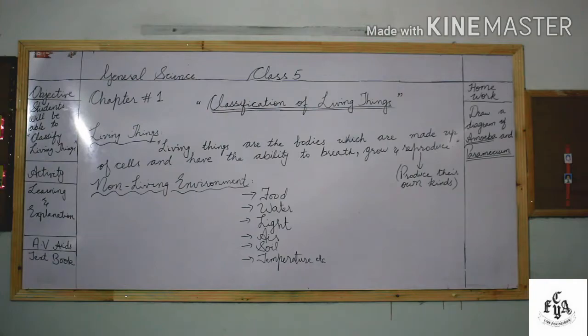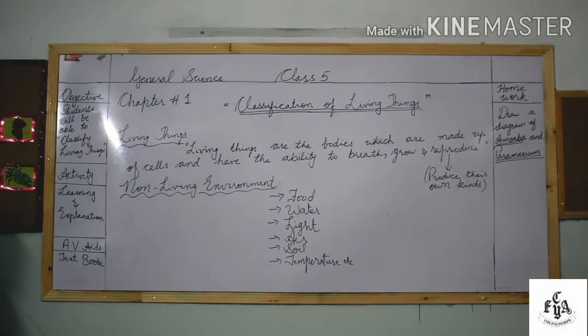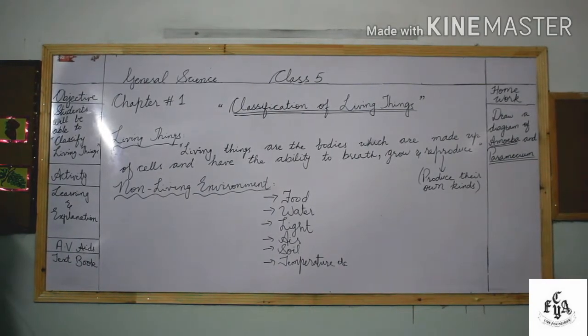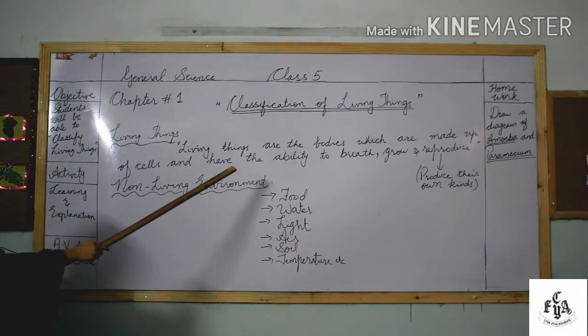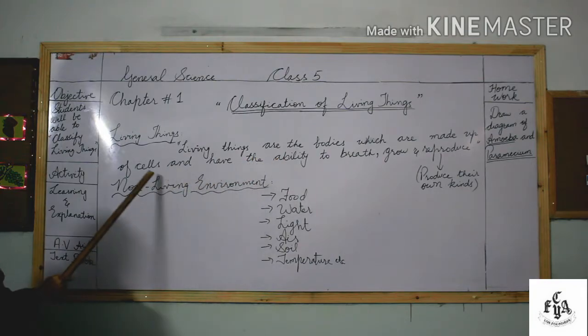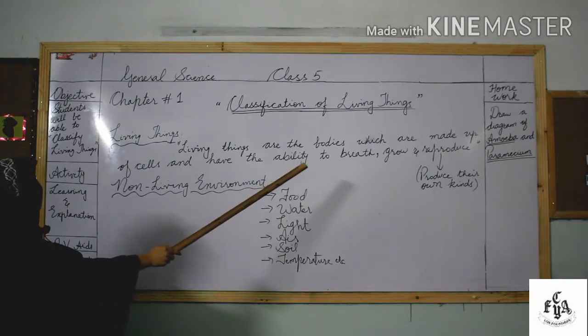Dear students, you know, in this world living things are present. First of all, before going into the main topic, we will discuss what living things are. Living things are the bodies which are made up of cells and have the ability to breathe, grow and reproduce.